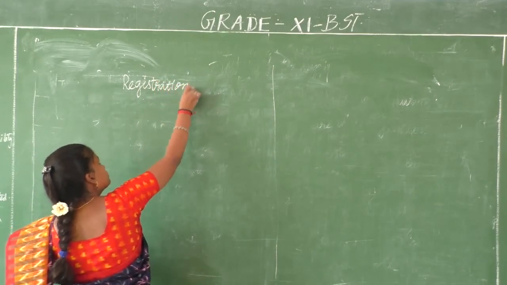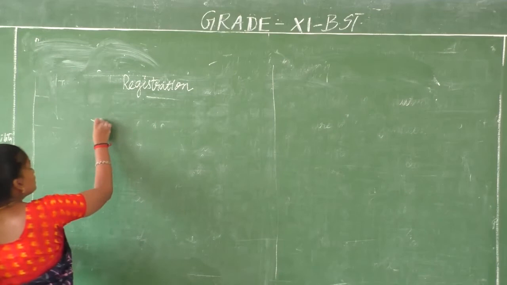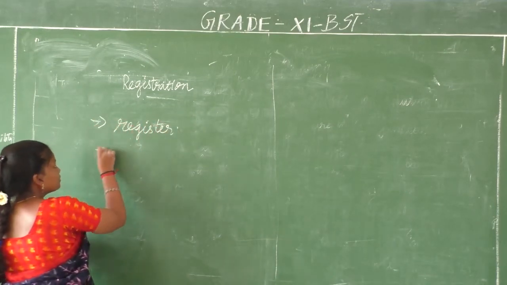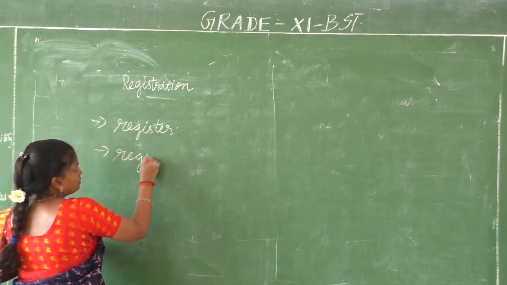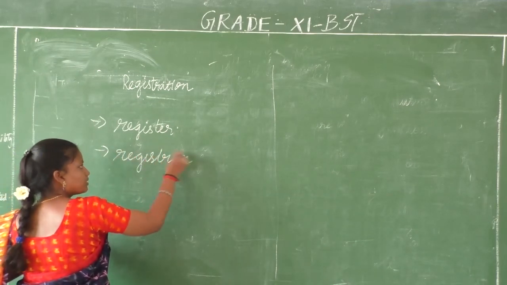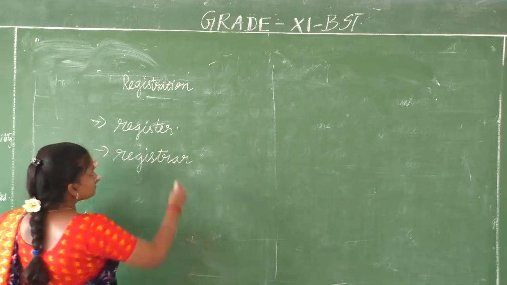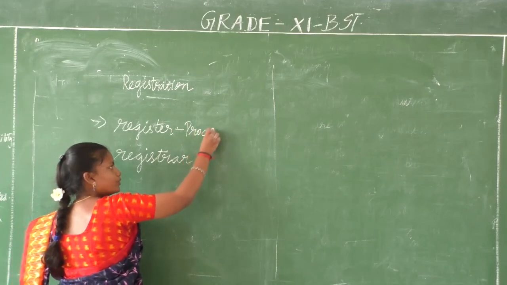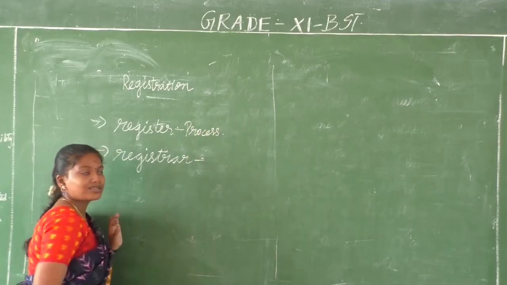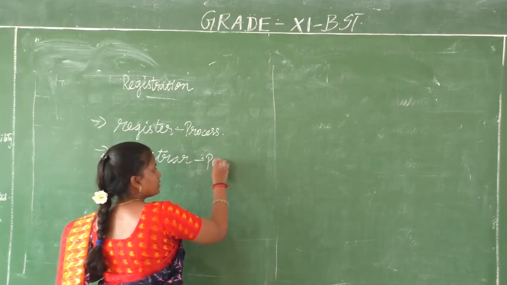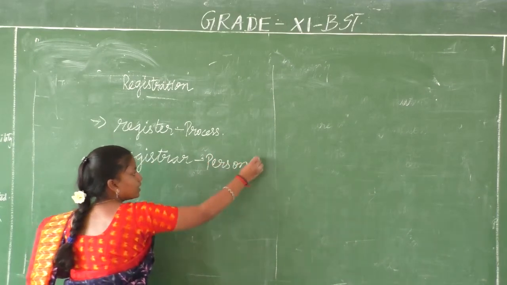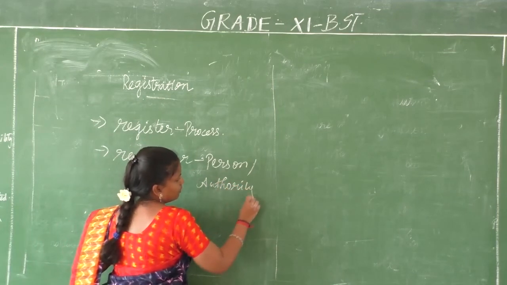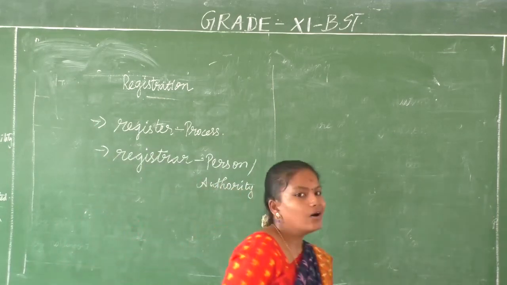So we are going to discuss terms like register and registrar. Register is the verb, that is the work you are going to do, the process that you are going to do, and registrar is a person, the authority to whom you have to register the firm.